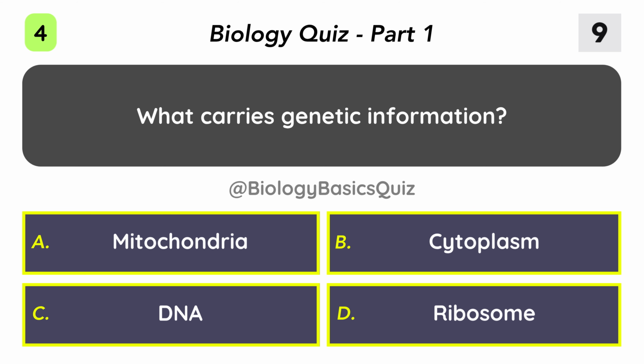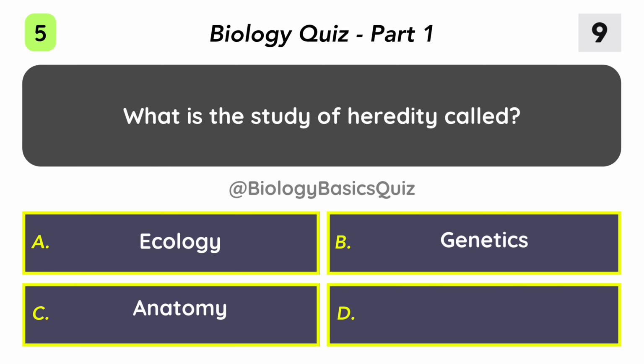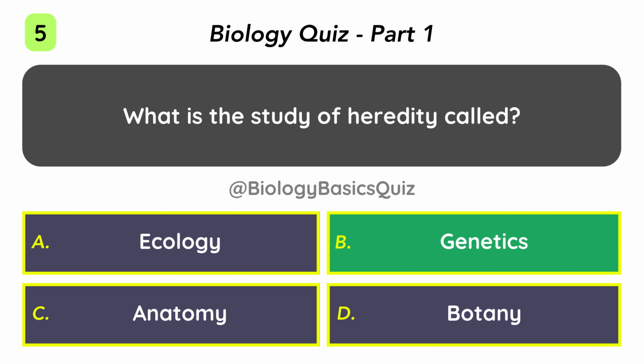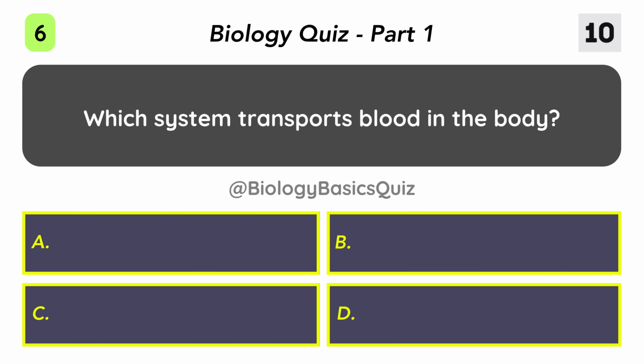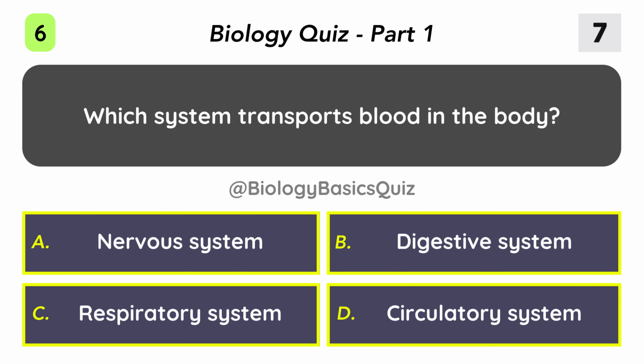What carries genetic information? DNA. What is the study of heredity called? Genetics. Which system transports blood in the body? Circulatory system.